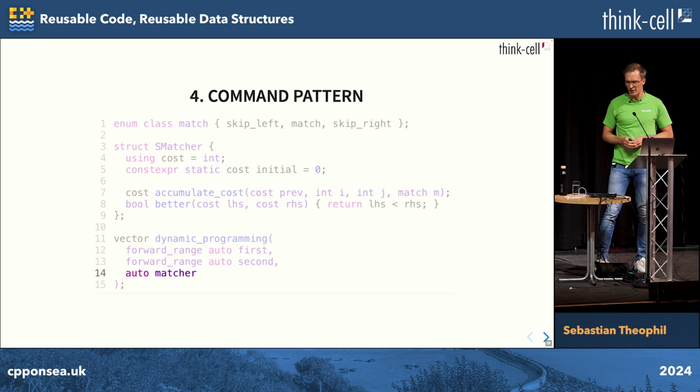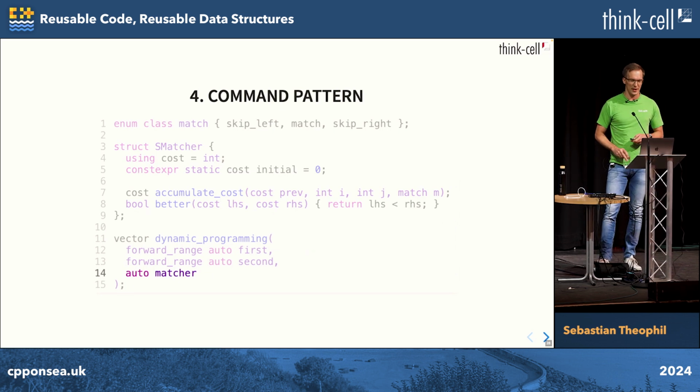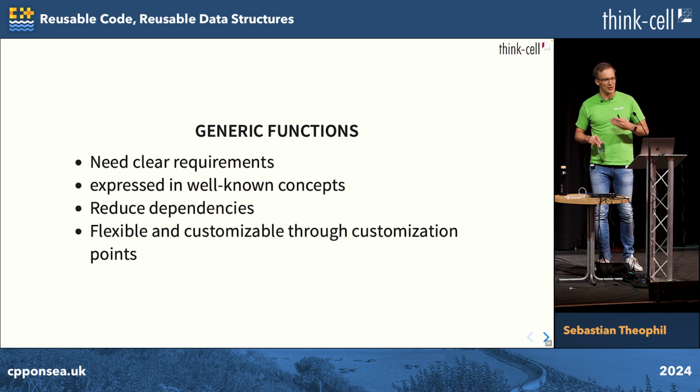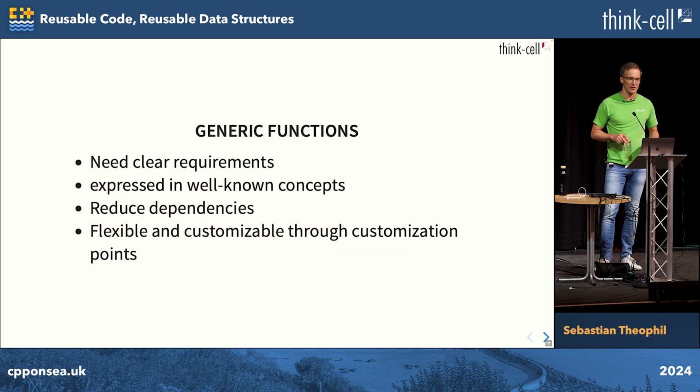And we group them all together to make the interface easier to understand. Okay. So in summary, generic functions, super powerful. They need clear requirements that we express in concepts, but then they have very minimal dependencies, which makes them great for code reuse. And they remain flexible, customizable, and very powerful when we make them customizable.